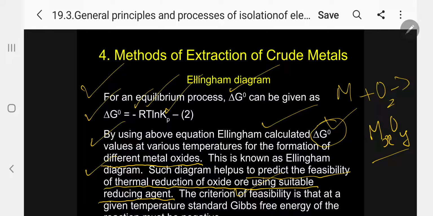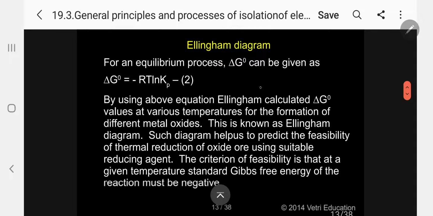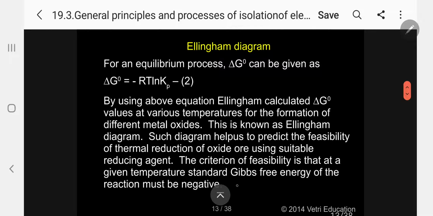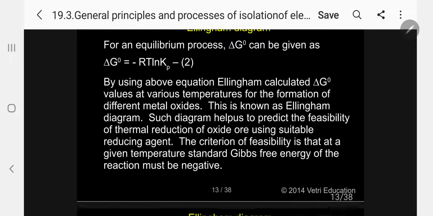The criterion for feasibility is that at a given temperature, the standard Gibbs free energy of the reaction must be negative. This is the most important condition.